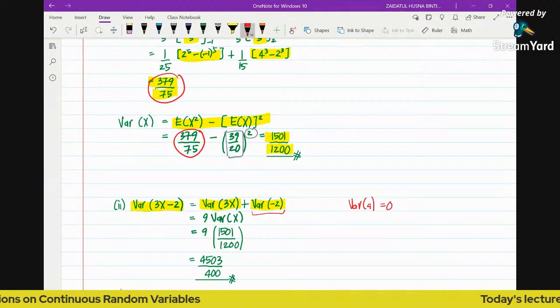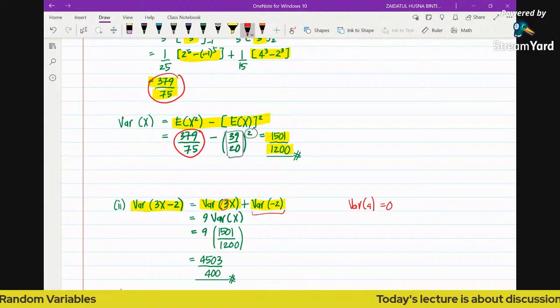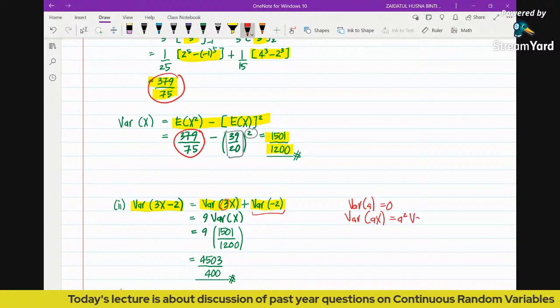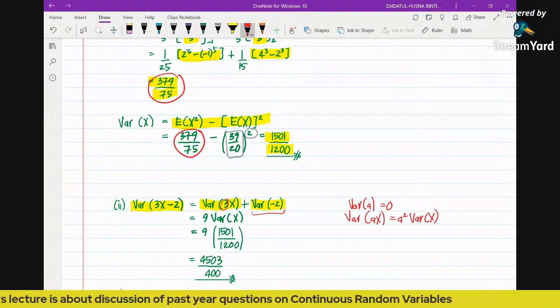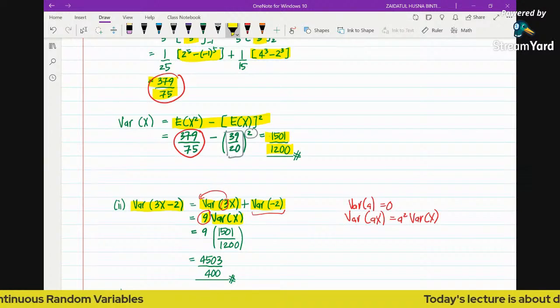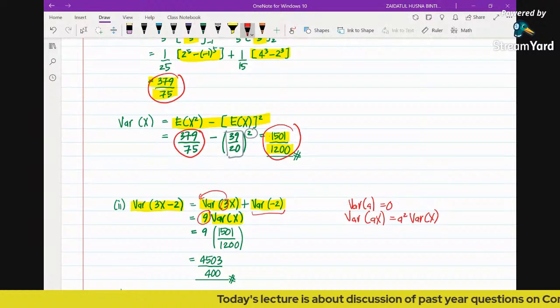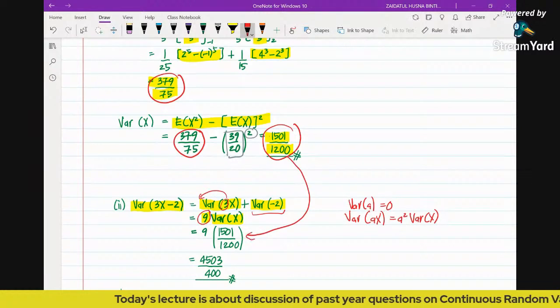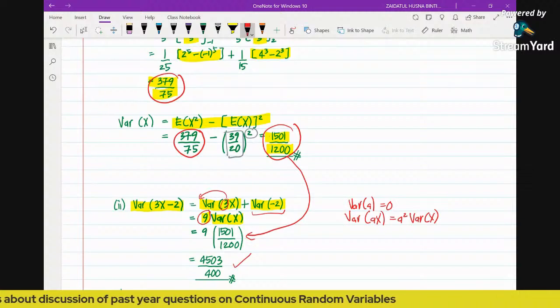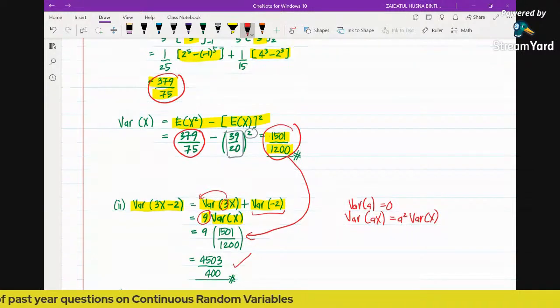Based on the second property, variance of ax is equal to a squared times variance of x. So if you want to bring the 3 out, don't forget to square it. So it's going to be 9 variance x. Since we have obtained the variance of x earlier, you can just use this value, bring it down, and multiply by 9. So this is the answer. This is how to obtain variance of 3x minus 2.